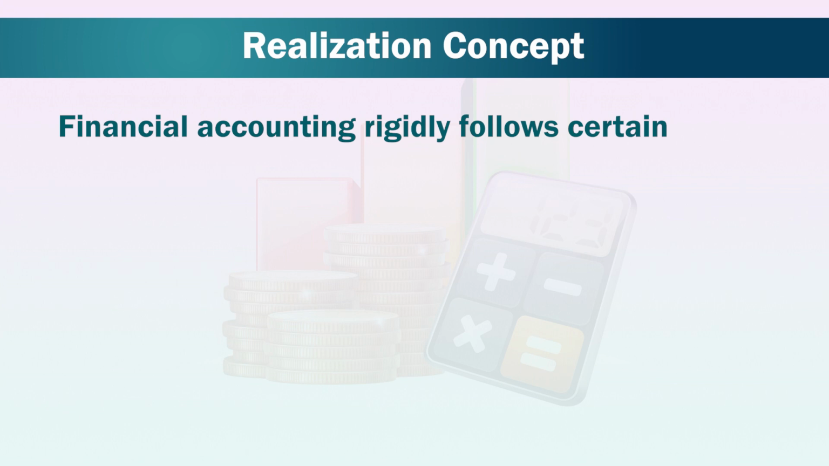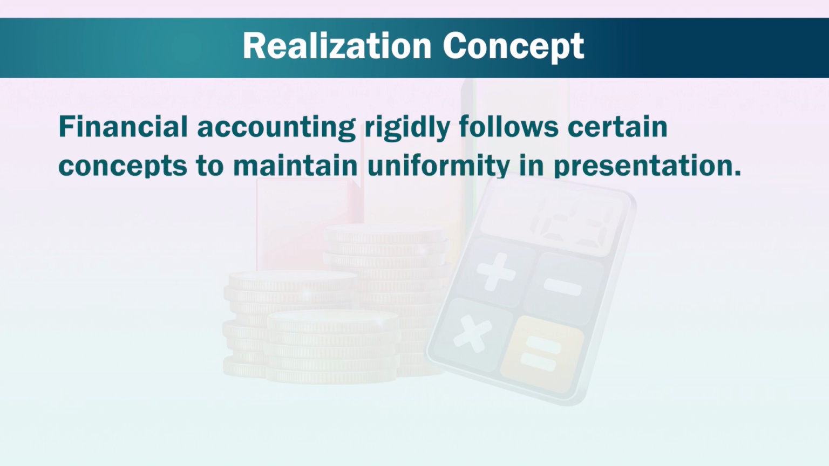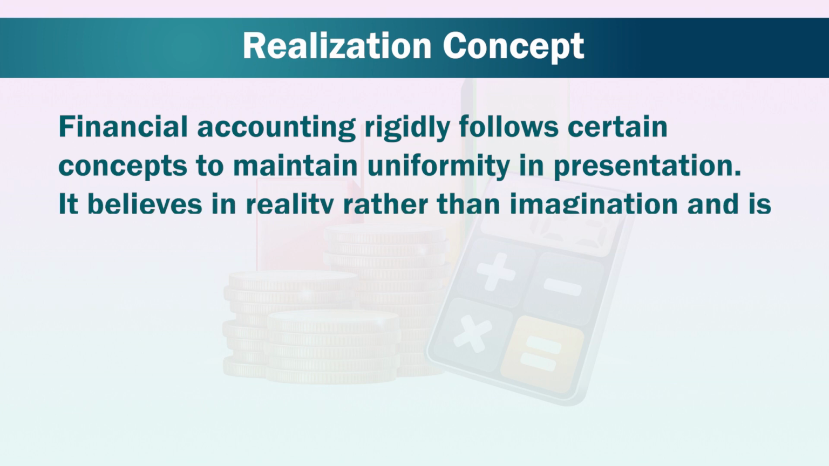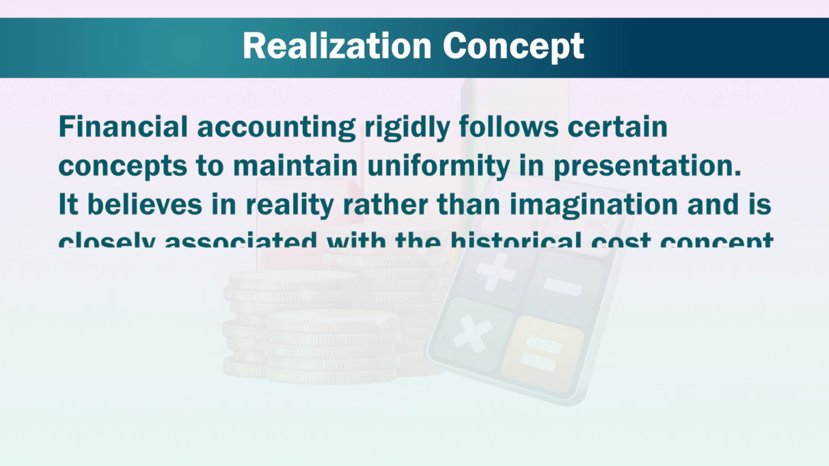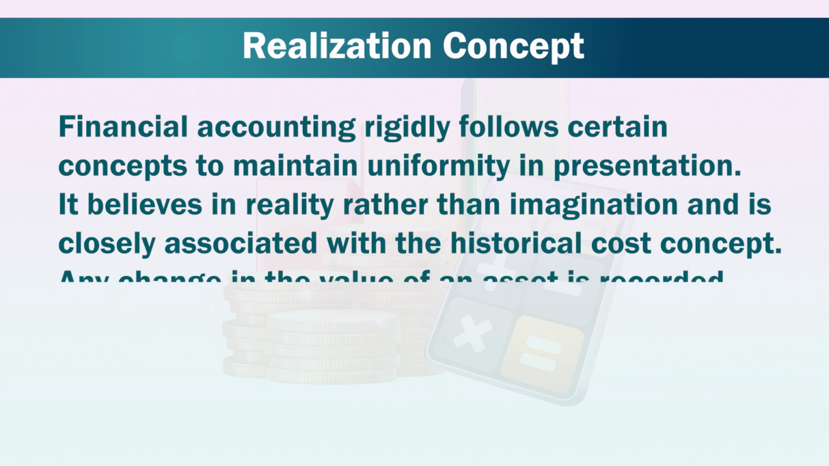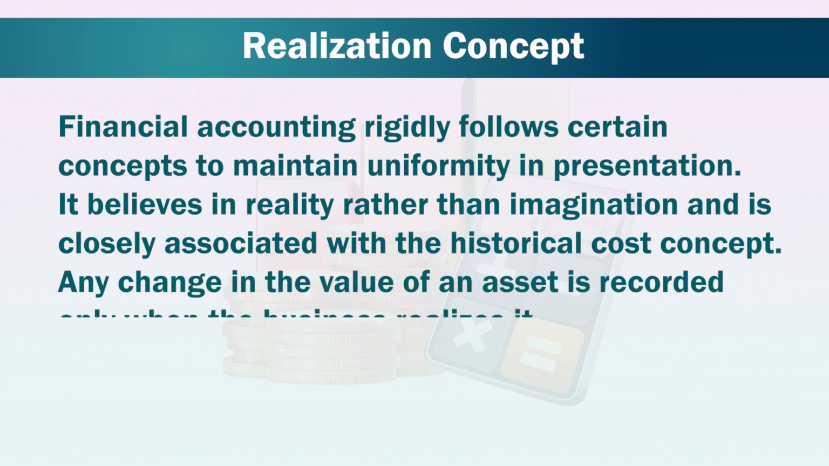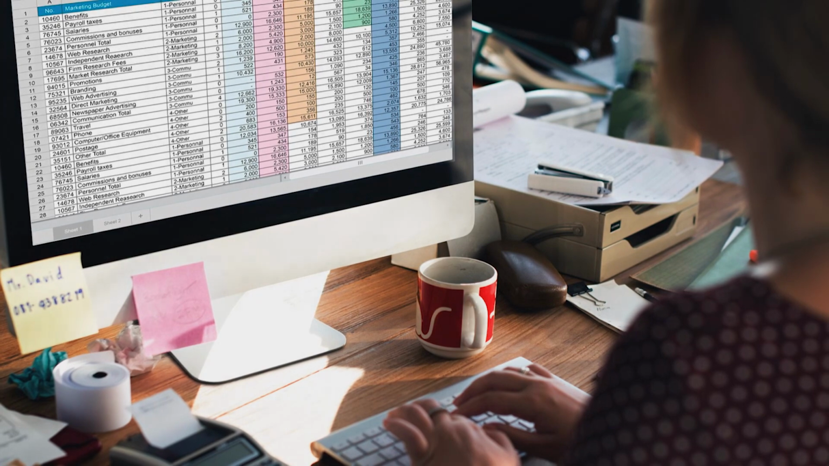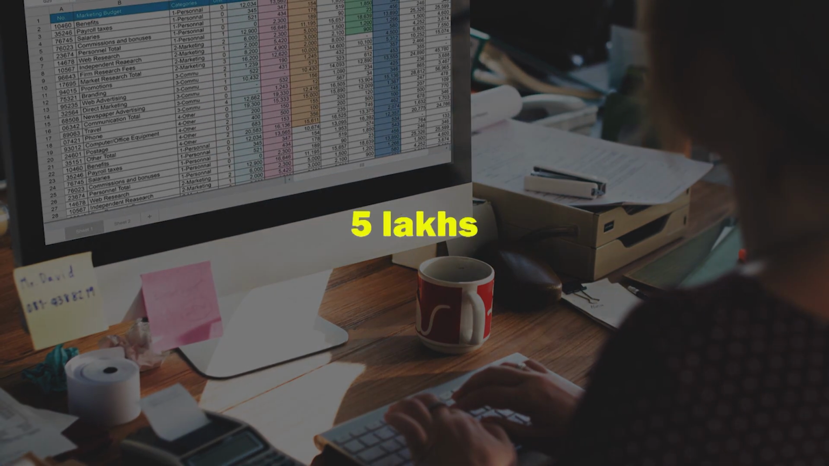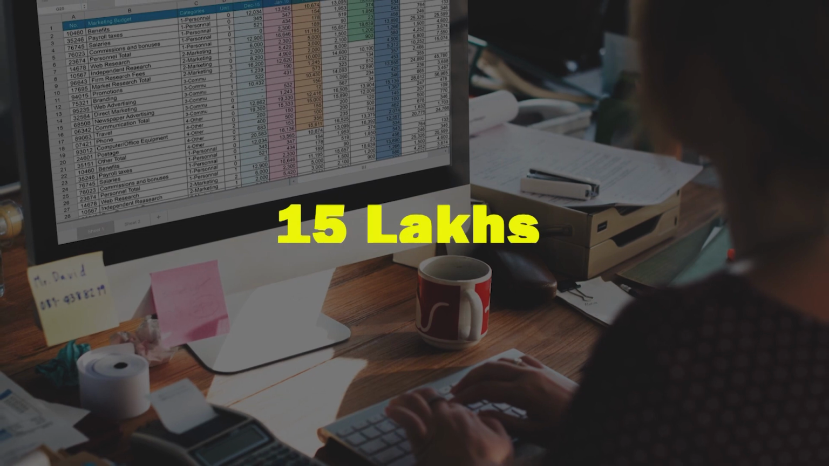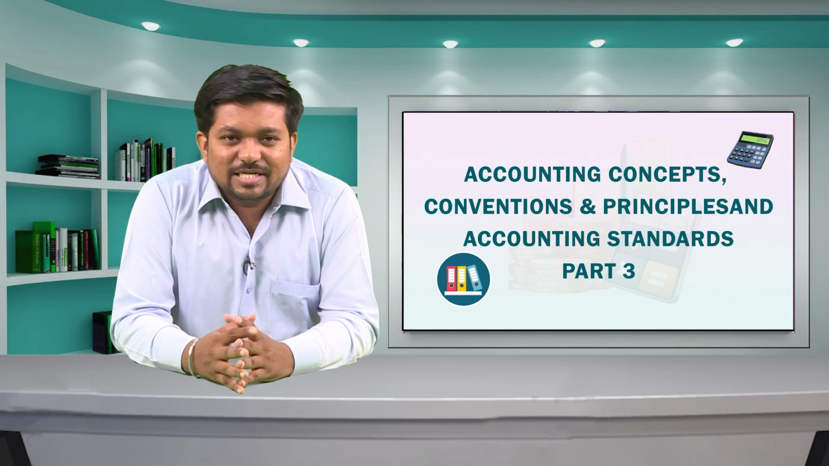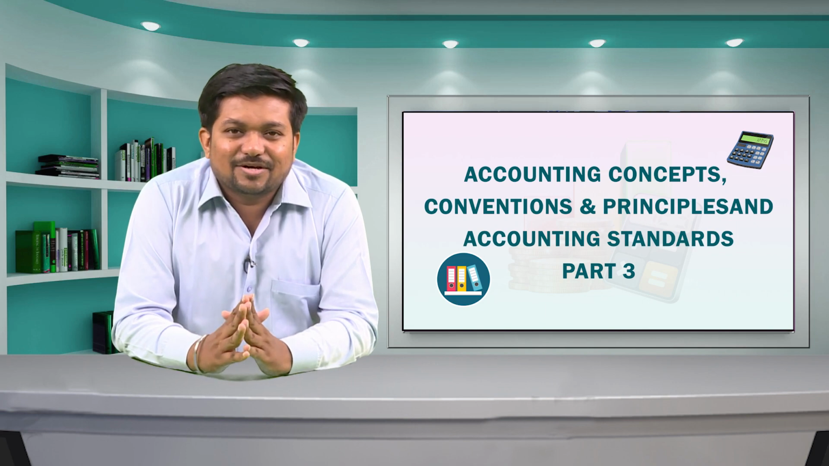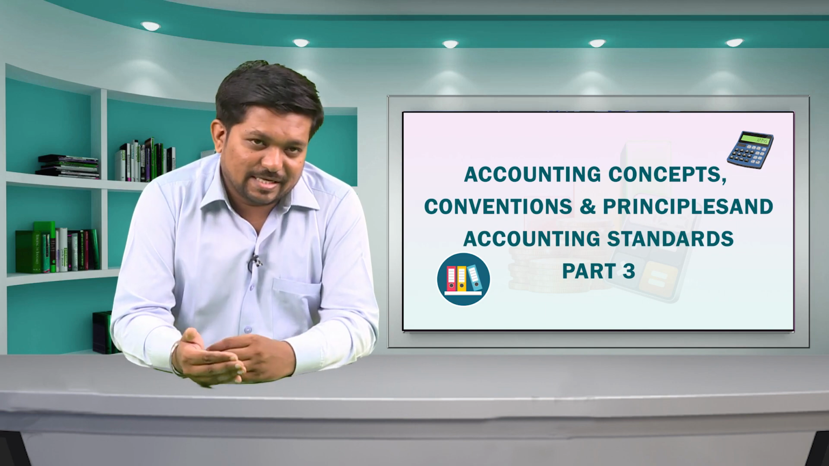Now let us understand the realization concept. Financial accounting rigidly follows certain concepts to maintain uniformity in presentation. It believes in reality rather than imagination and is closely associated with the historical cost concept. Any change in the value of an asset is recorded only when the business realizes it. For example, if an asset is recorded at its historical cost of rupees 5 lakh and its current cost is rupees 15 lakh, such a change is not counted unless there is certainty that the change will materialize.